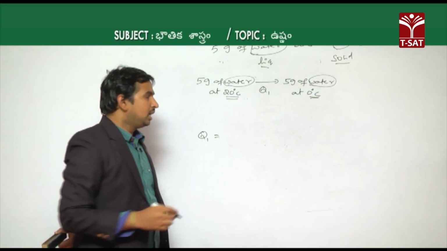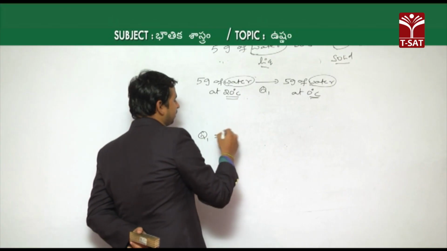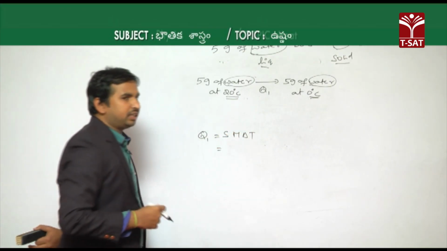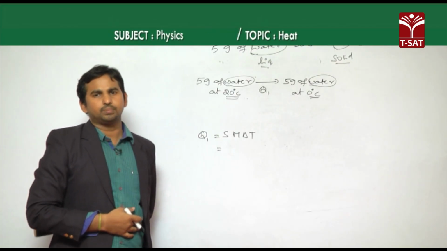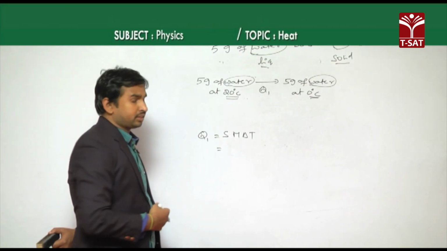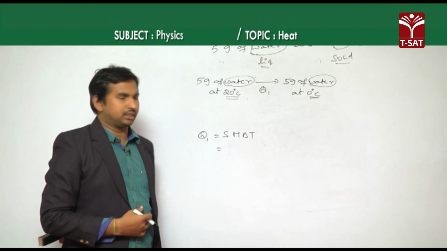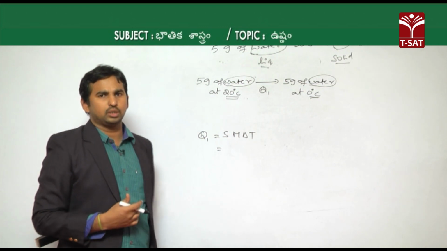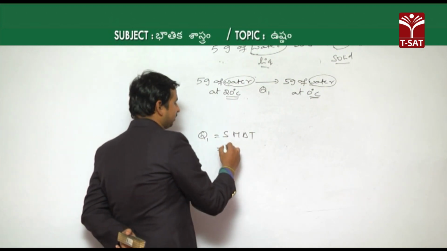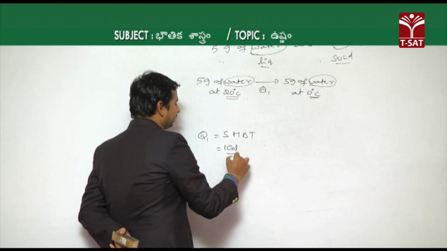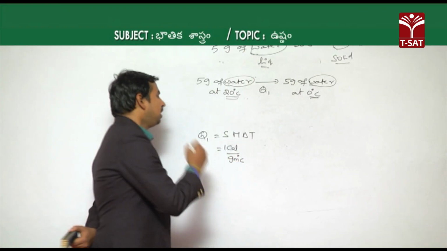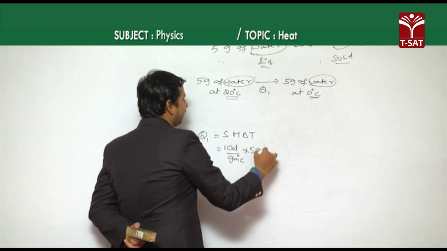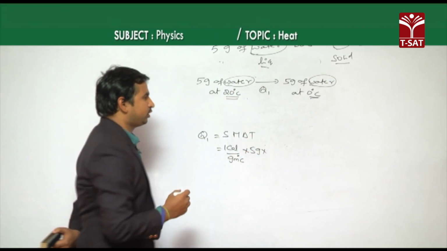Then Q1 is equal to S m delta T, where specific heat is given as 4.2 joule per gram degree Celsius. 4.2 joule is nothing but equal to 1 calorie, so that is 1 calorie per gram degree Celsius, whereas mass is 5 grams, and change of temperature is from 20 to 0 degrees Celsius.